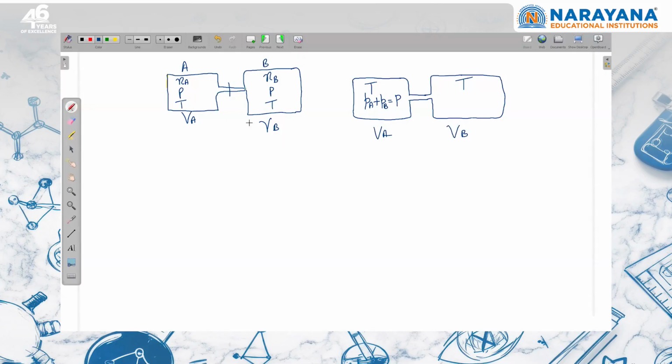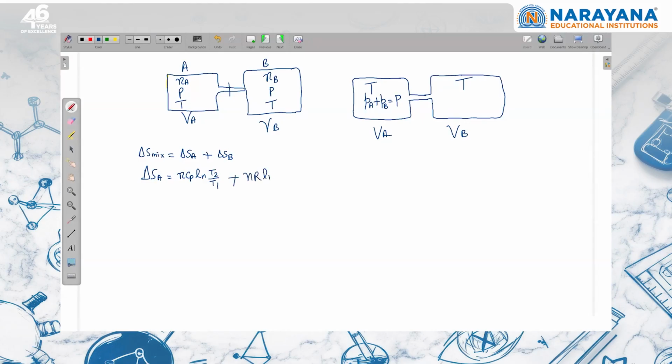Like one thing I can say is that the change in entropy during mixing is equal to the entropy change of gas A plus the entropy change of gas B. For the entropy change of gas A, I can apply many formulas. I am using that Cp formula. So n Cp ln T2 upon T1, right? T2 and T1 are the same. Here initial temperature and final temperature are same, so this term will be 0.